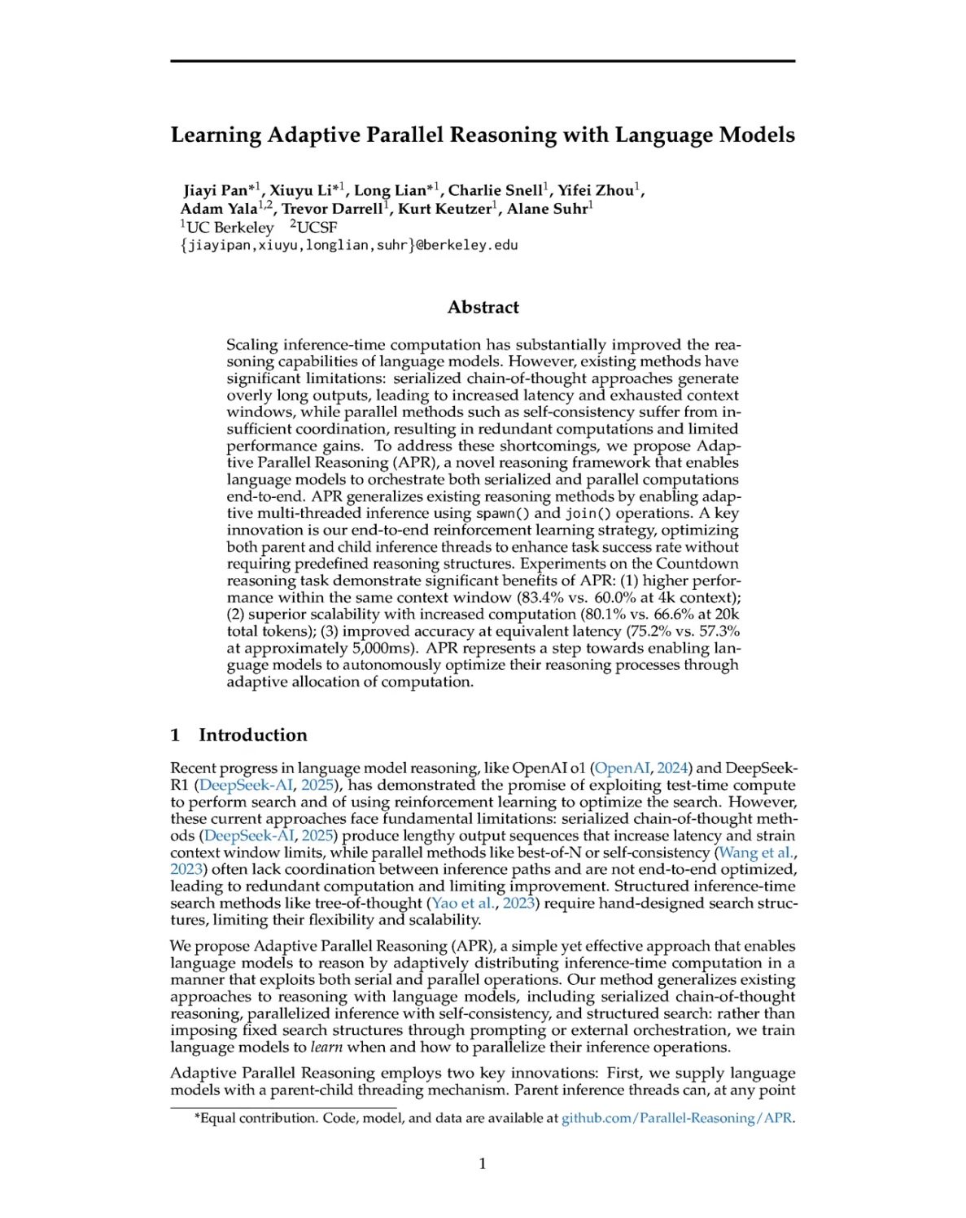How does the adaptive parallel reasoning method work? Please illustrate the process step by step, including the roles of parent and child threads during inference.